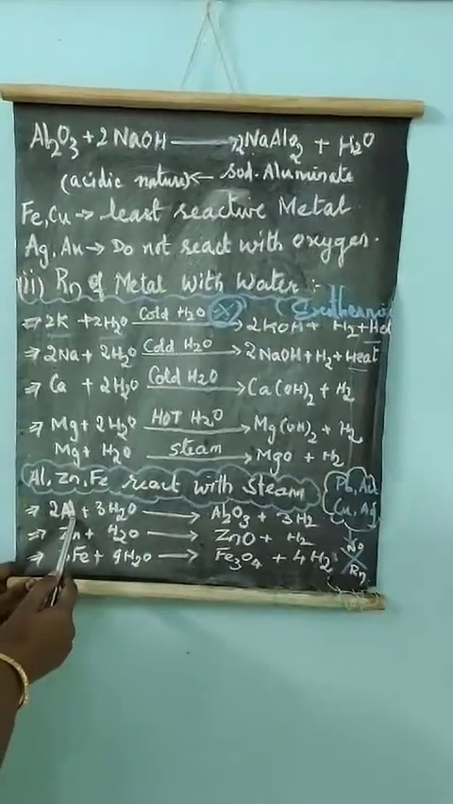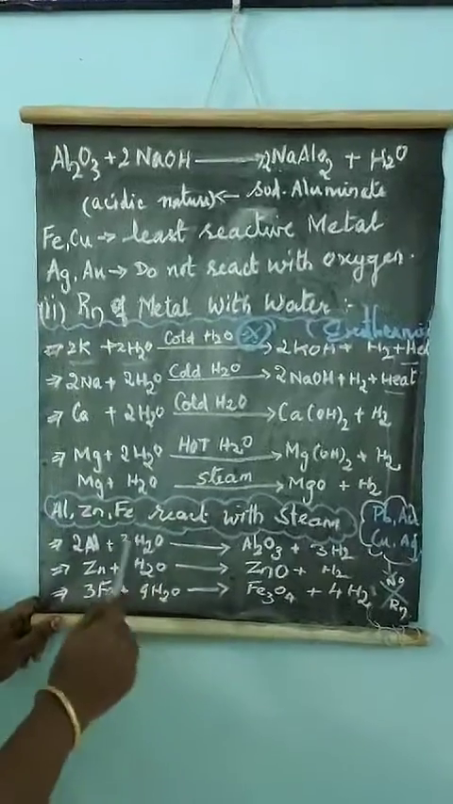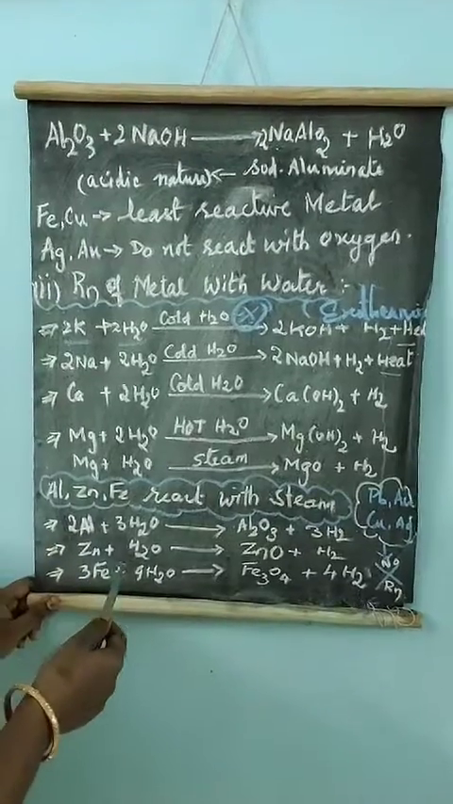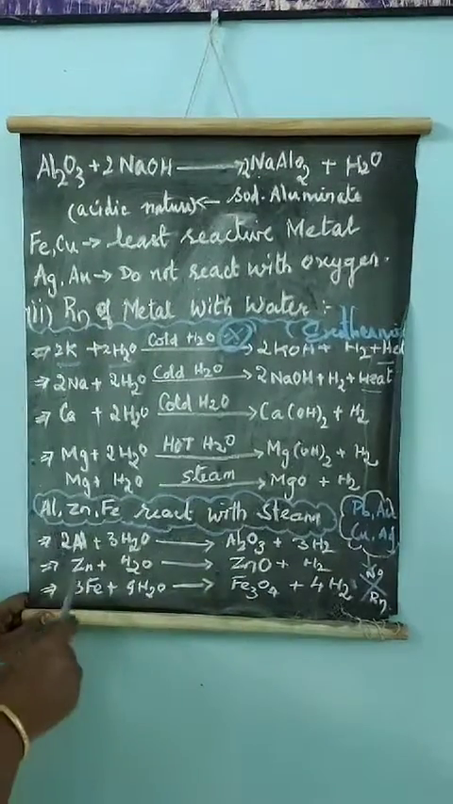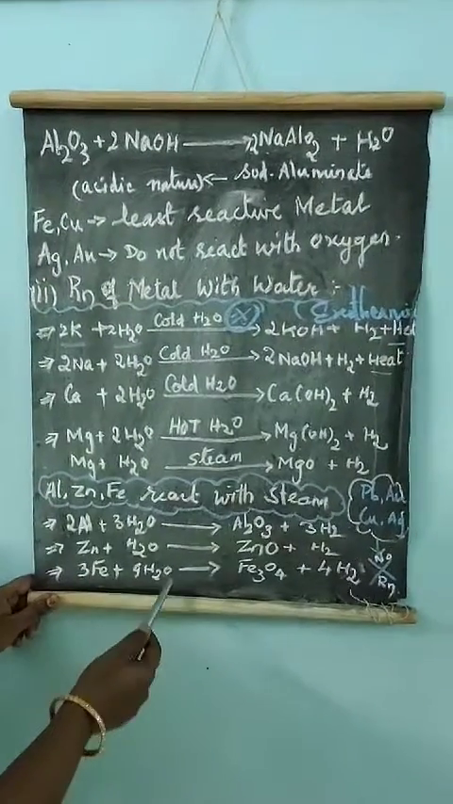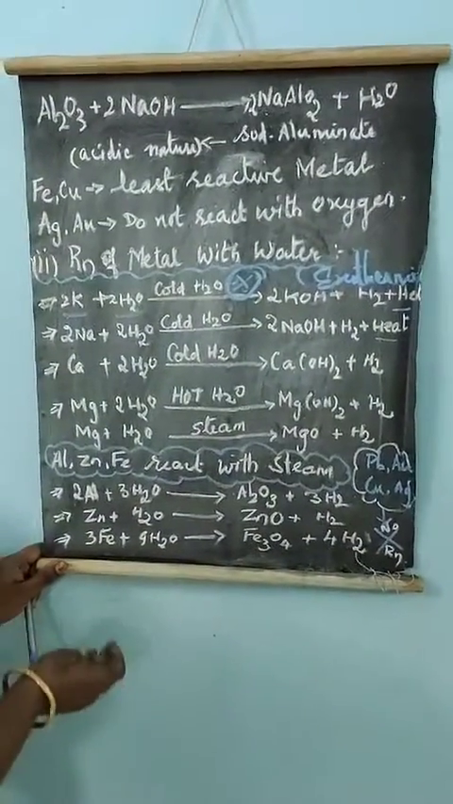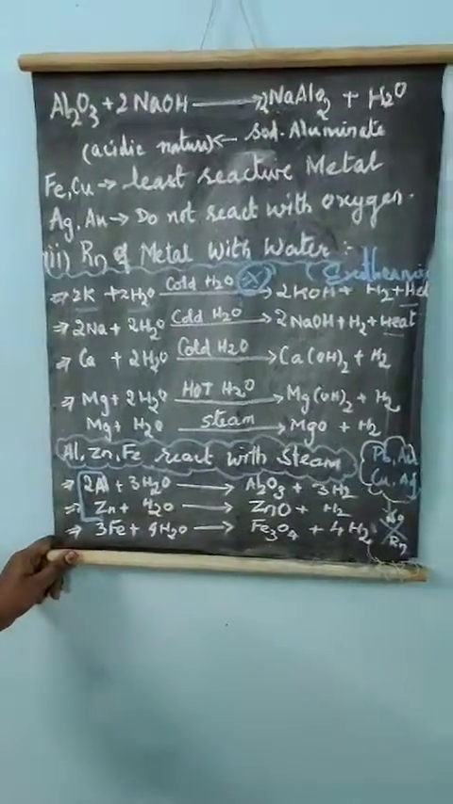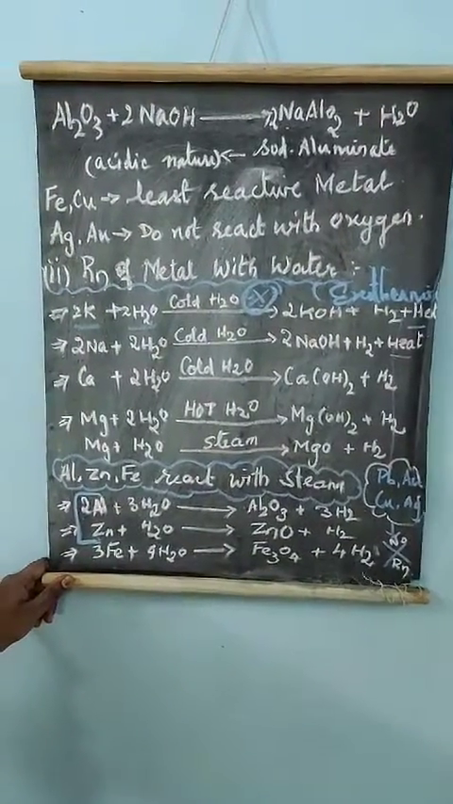Here you can see the reaction, aluminium reacts with steam. Here the formula H2O does not represent that it is in the form of water, it is in the form of steam. So aluminium reacts with steam to form aluminium oxide. Zinc reacts with water to form zinc oxide. Iron reacts with water, in the form of steam, to form iron oxide. Here you can see these two elements, iron and zinc, form both acidic and basic oxides. So these two are known as amphoteric oxides.